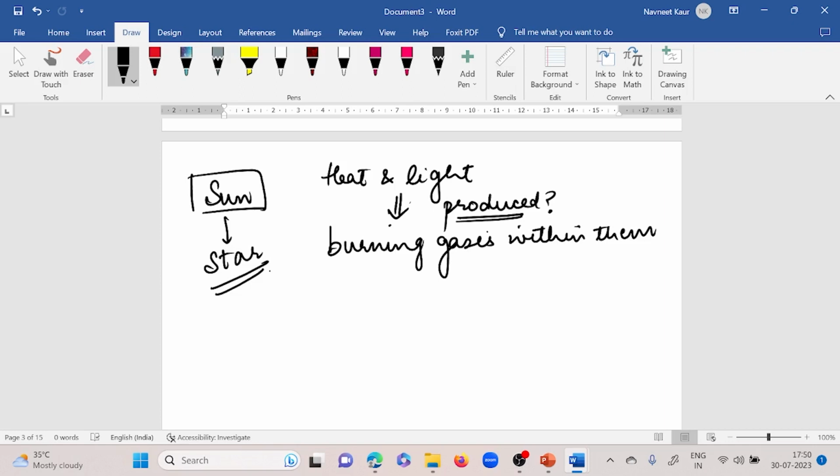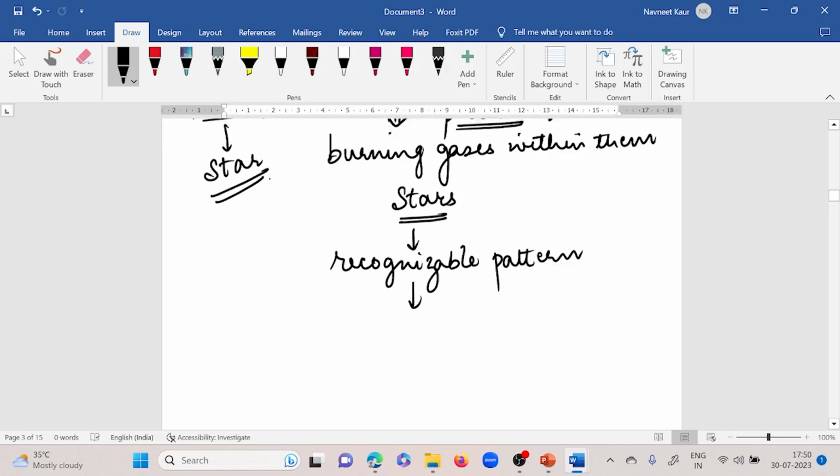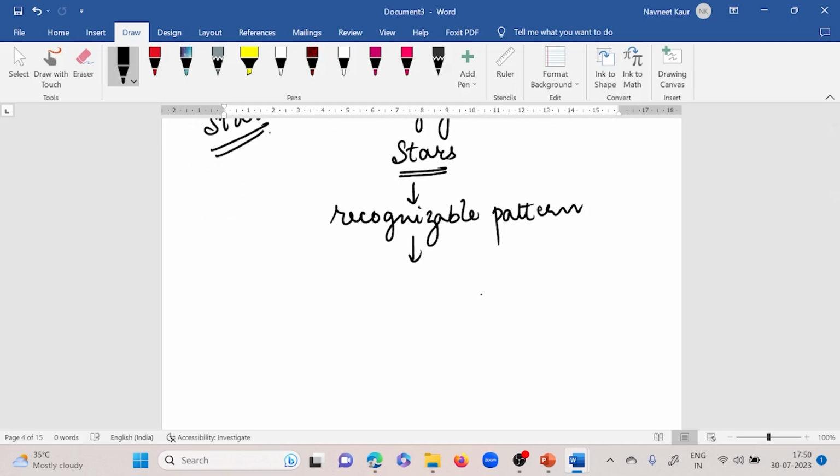So some stars, few stars, right? Some stars form a recognizable pattern in the sky. This recognizable pattern that is made by some stars in the sky is known as constellation, or we also call it nakshatra. You can definitely see some of them in the night sky.